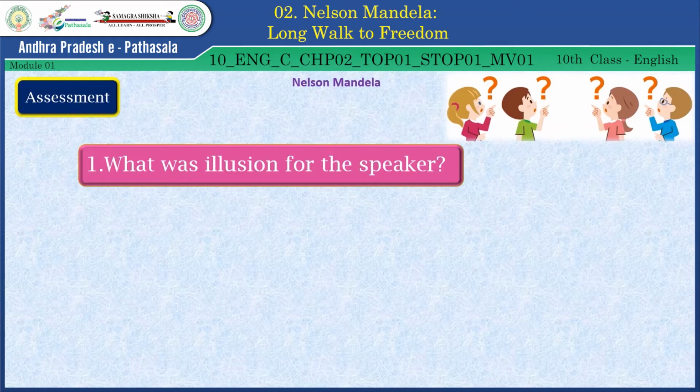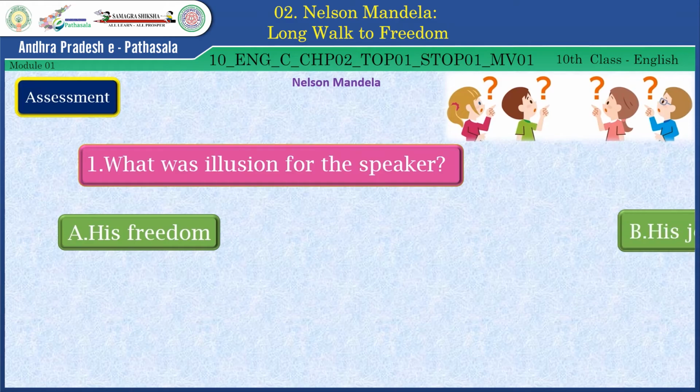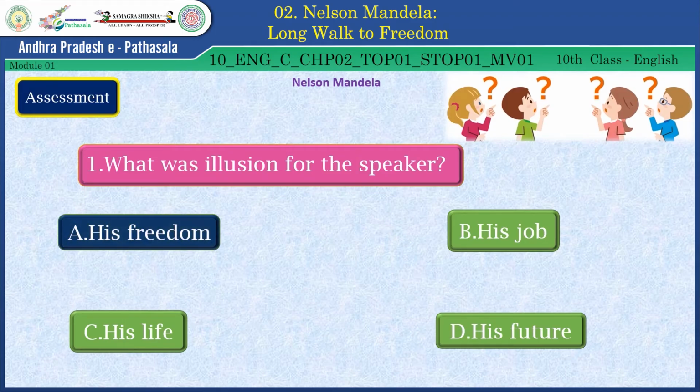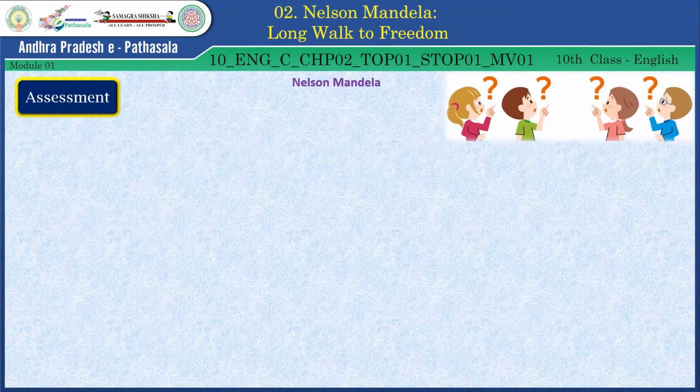What was illusion for the speaker? His freedom, his job, his life, his future. Find the right answer from these four options. Yes, the right answer is his freedom. Well done, dear students. Now the second question.